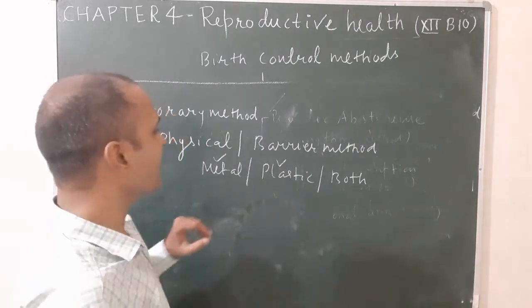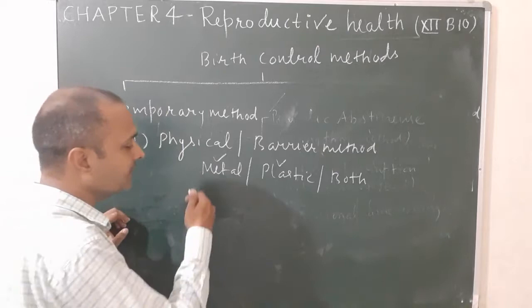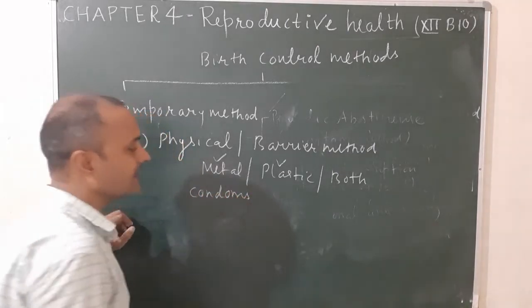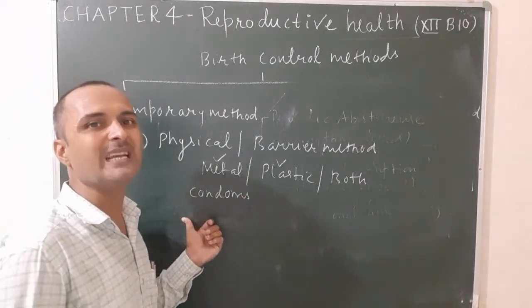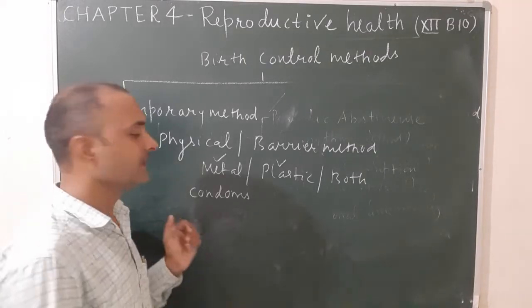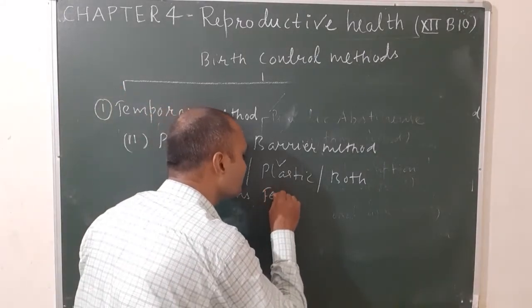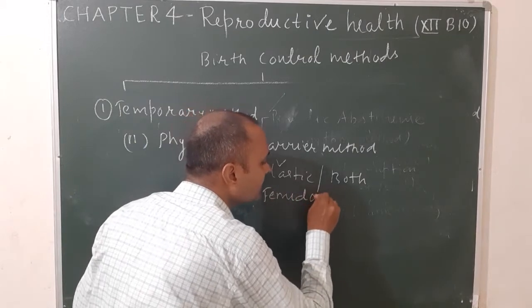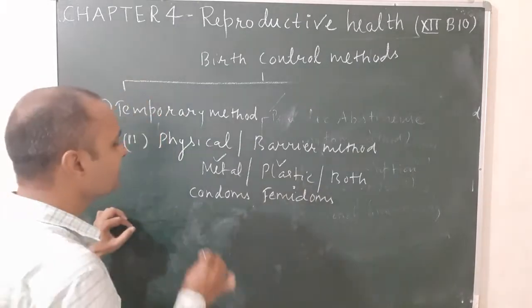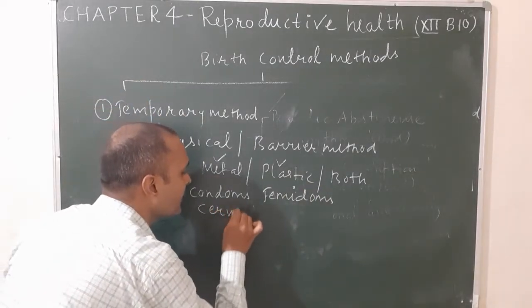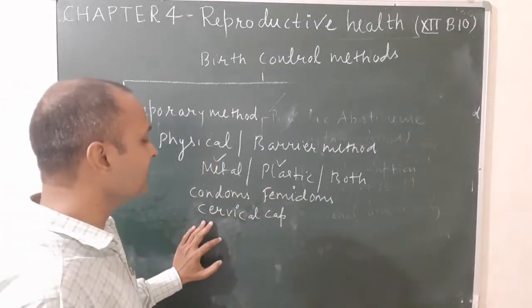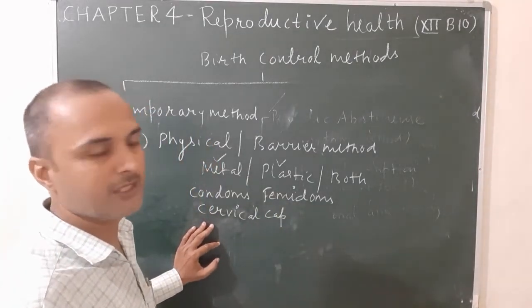And the examples are various. The examples of devices are condoms. It is made up of a latex or rubber sheath. It is used by the human male to prevent insemination during coitus or mating. Next, the female condoms, also known as Femidom. It is used by the females to prevent fertilization. Next is the cervical cap. It is made up of metal. It is used by human females in the cervix region to prevent insemination.